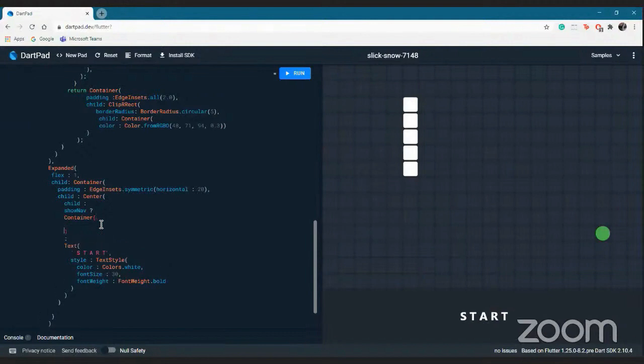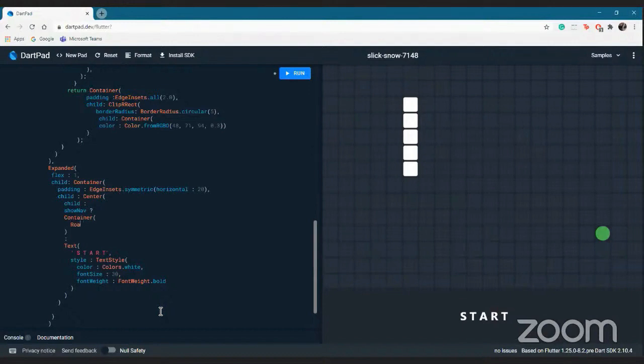So what I want in this container is my icon buttons. You can see that the icon buttons are basically in the form of your keyboard arrow keys. So we'll make something like that.